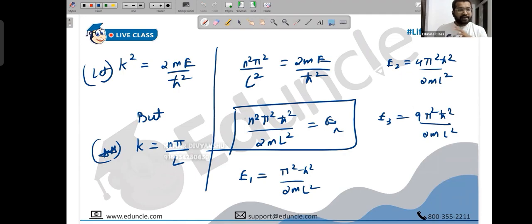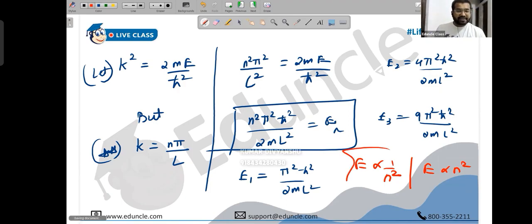One thing right now, please write in capitals above the margin. In the hydrogen atom, energy was inversely proportional to n square, but in the 1D box, it is directly proportional to n square. This is a very big mess which students create. In 1D box also they end up using this. Here it is directly proportional to n square. In hydrogen, it was minus 13.6 upon n square. That was different. This was in hydrogen atom.